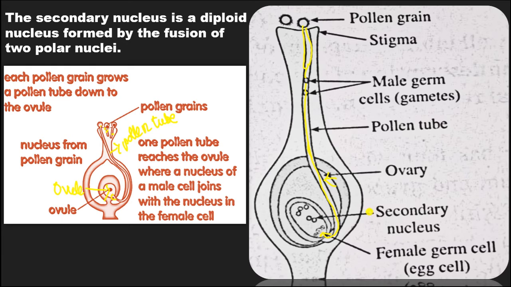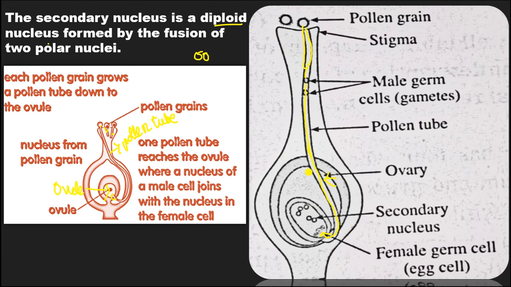There is also the secondary nucleus, which is not mentioned for your class, but just for your information, let me tell you what it is. The secondary nucleus is a diploid nucleus formed by the fusion of two polar nuclei. Here you see two small polar nuclei. When they get fused together, this is known as the secondary nucleus. It's not in your class, so don't give much attention to it. So this full process is fertilization.